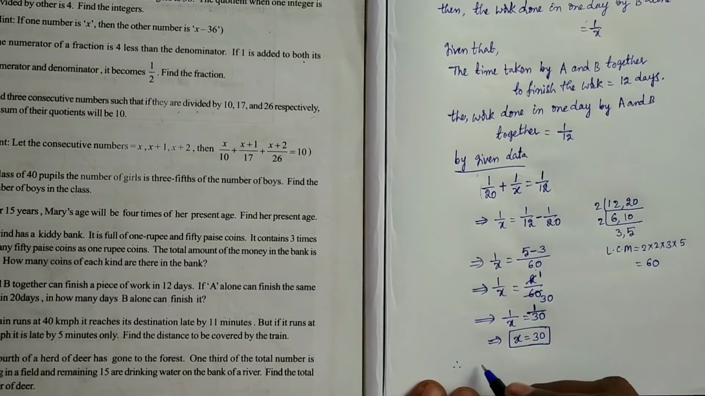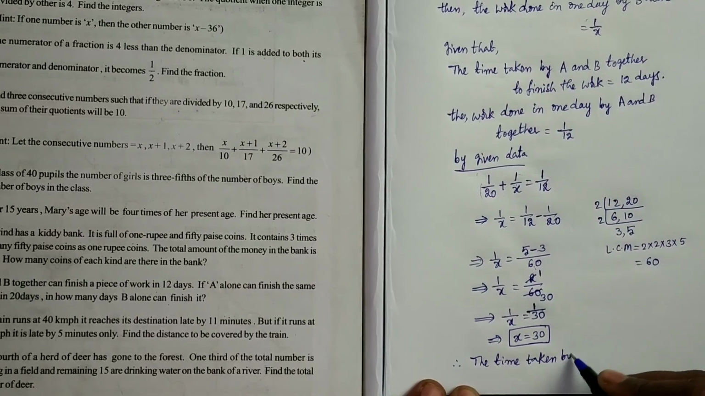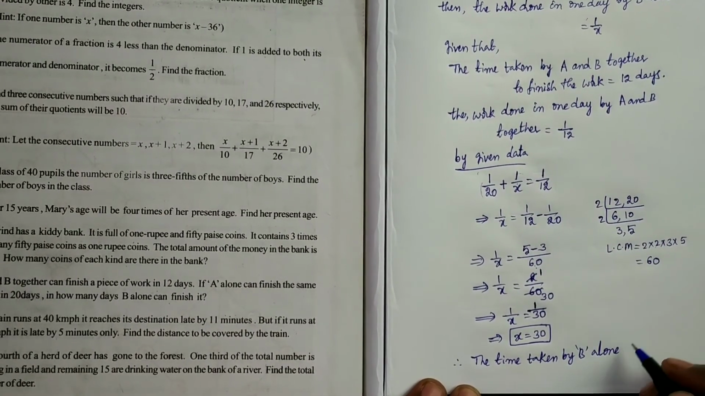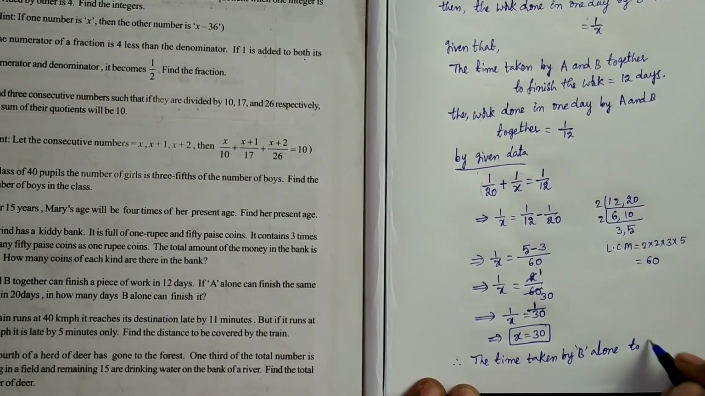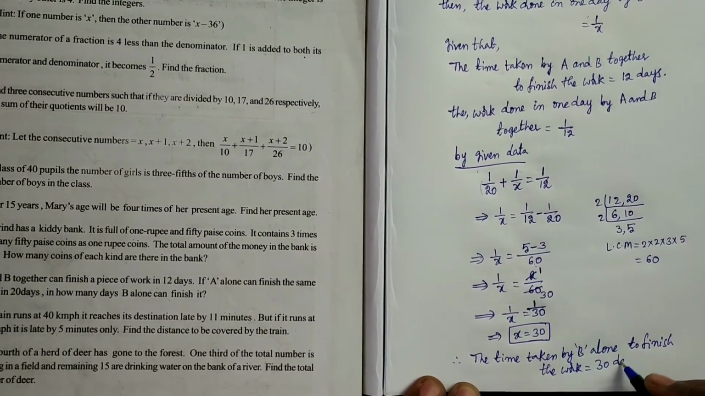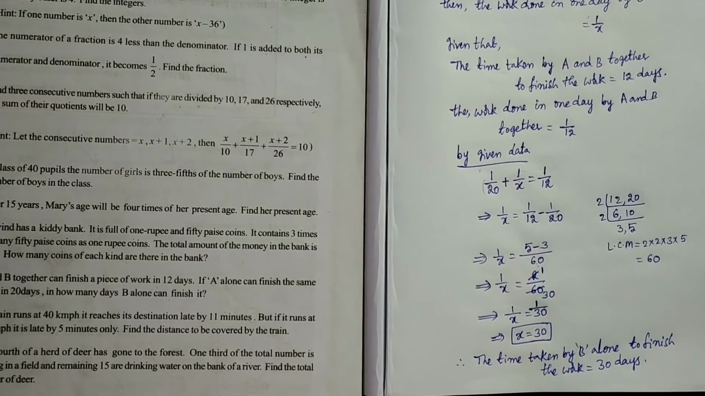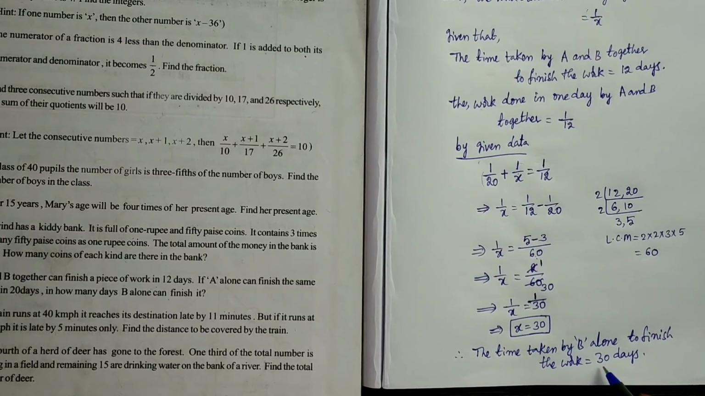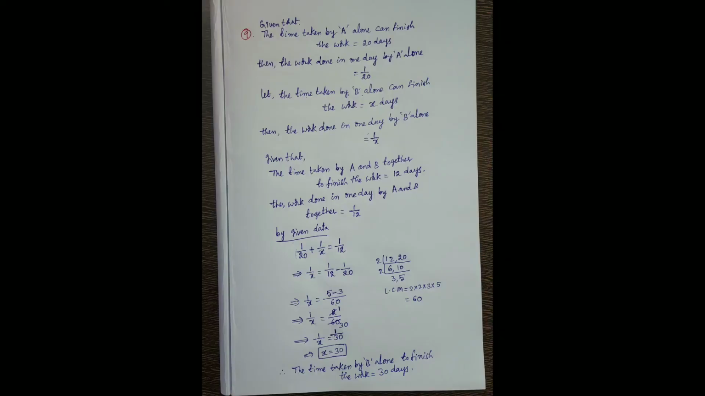So the time taken by B alone to finish the work is 30 days. Only the B person can finish the same work in 30 days. This is the 9th problem.